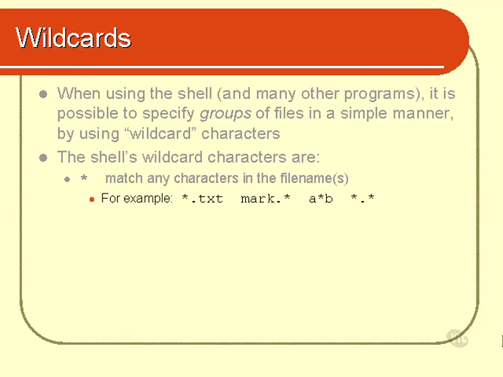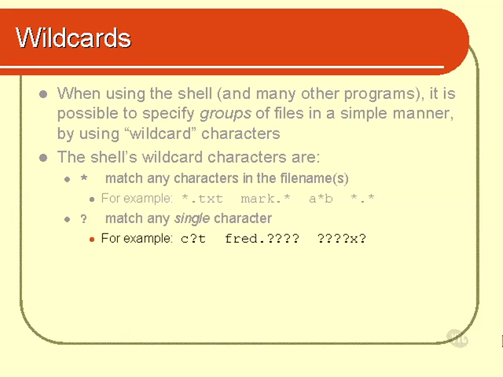What other wildcard characters do we have available? Well, there's the question mark, which is a little bit different to the asterisk. It doesn't match any bunch of characters, it matches any one character, and exactly one character. An example would be C question mark T. C question mark T means match, for example, CAT, CIT, C underscore T, C3T, CCT, and so on.